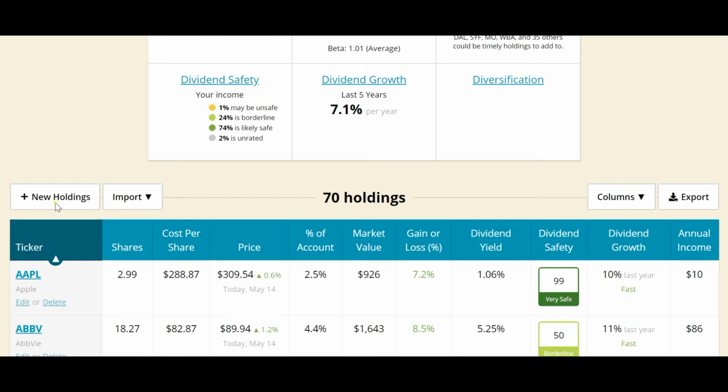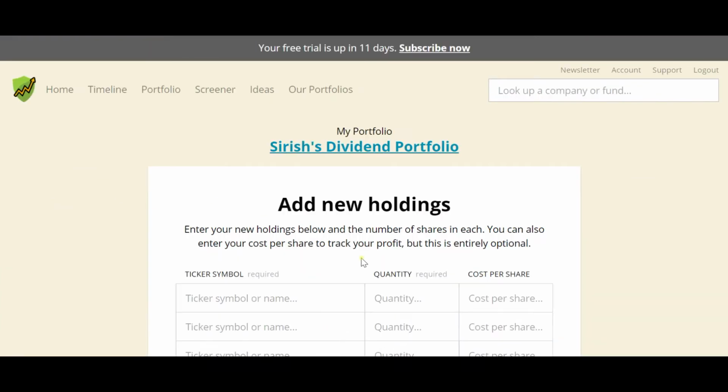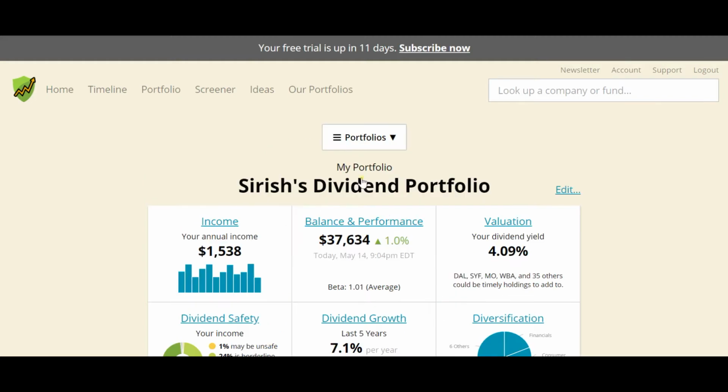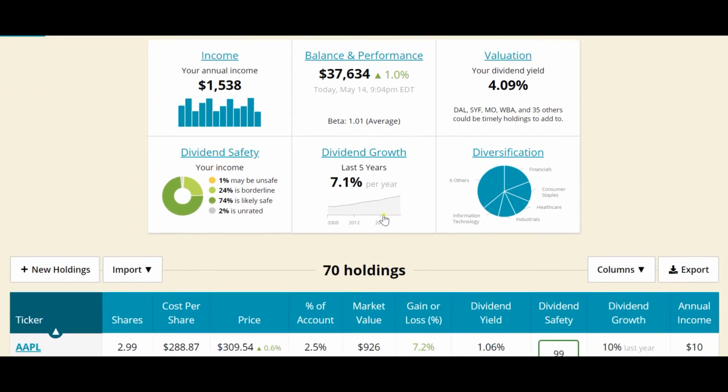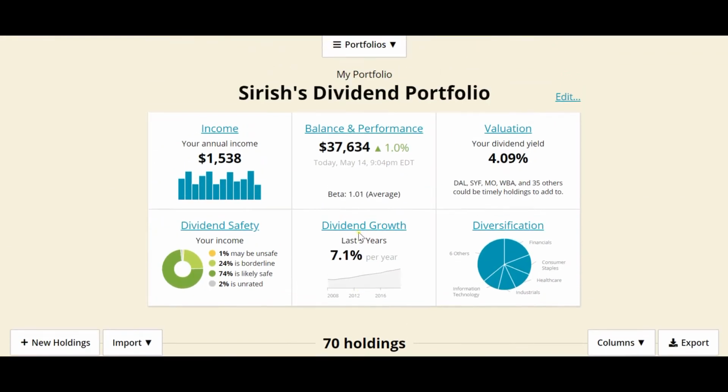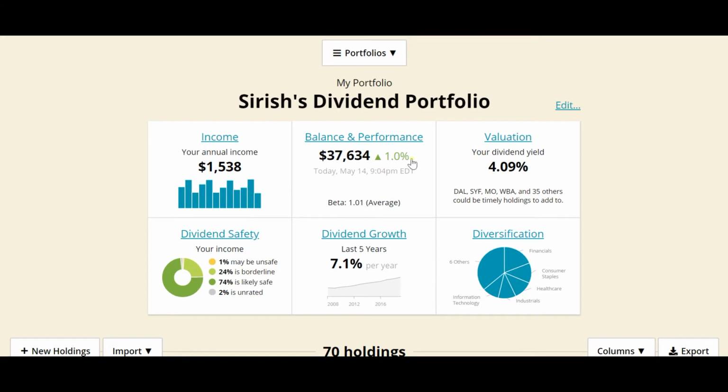You can add yours by clicking on the new holdings button and providing the ticker symbol, the quantity, which is the number of shares you got, and the cost per share. If you go back, you can see all your holdings and you can see various metrics for your portfolio.